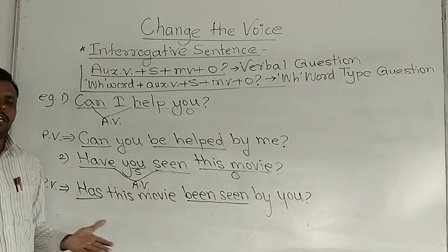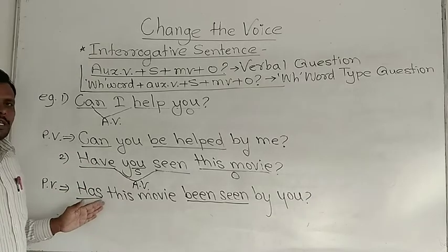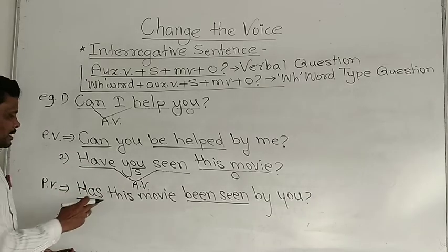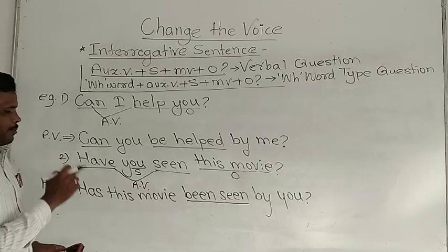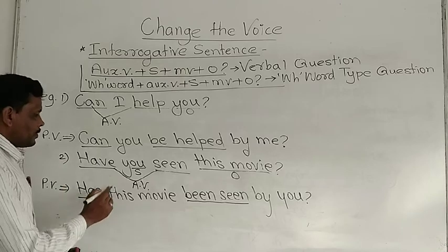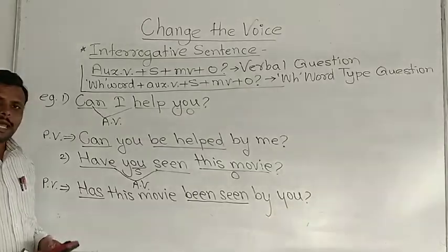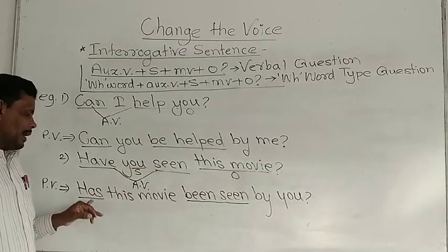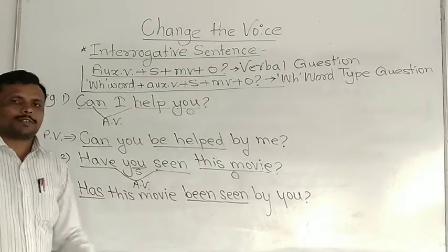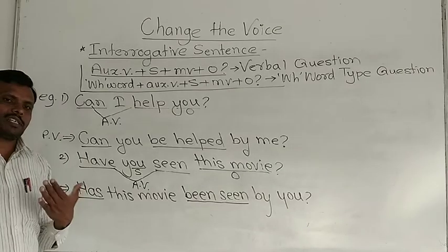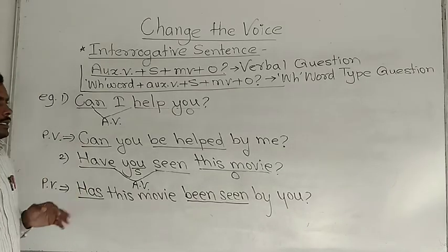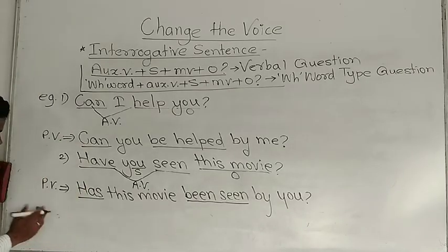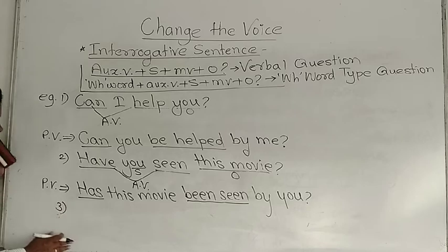Okay, the meaning is same, the structure is same, the tense is also same, the same tense is there. Have plus V3, this is active form present perfect, and has plus been plus V3, this is passive form present perfect. The tense is same. Next example.